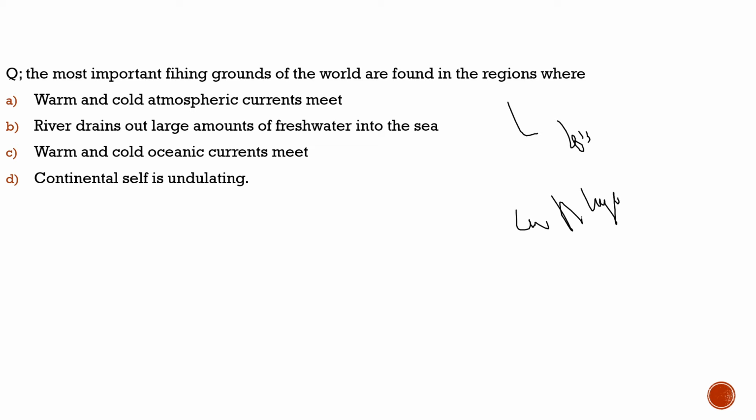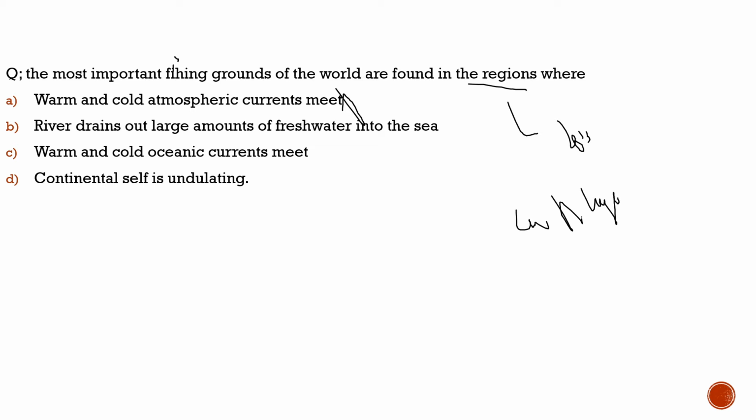The question says the most important fishing grounds, it is actually fishing grounds, I had forgot to mention S. The most important fishing grounds of the world are found in the regions where. What are the reasons? First, warm and cold atmospheric currents meet. No, nothing wrong to do with the atmospheric currents, warm or cold atmospheric currents. So first statement is correct.